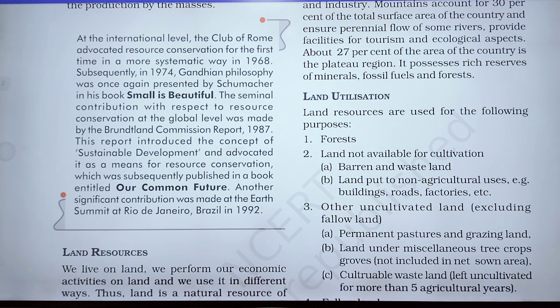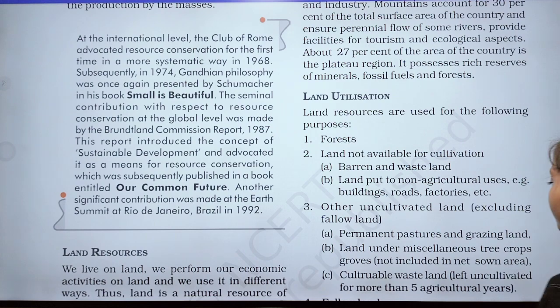And the second one is that some land is put to non-agriculture uses, for example land used for roads, buildings, factories, etc. After that there is a third one: other uncultivated land excluding fallow land, that is permanent pasture and grazing land. Some land is utilized for grazing, for animals that graze, like cow, goat, okay.